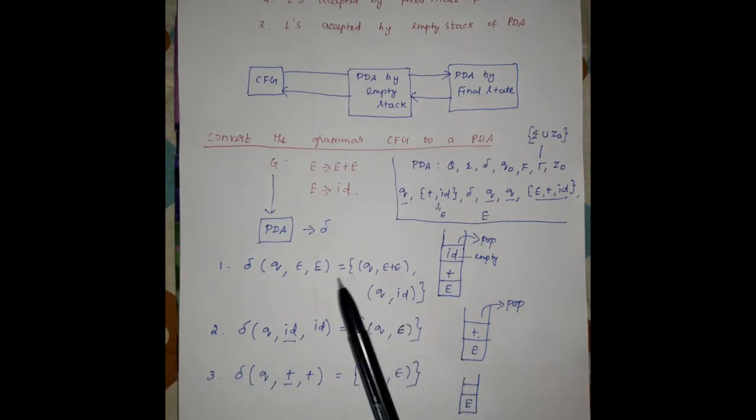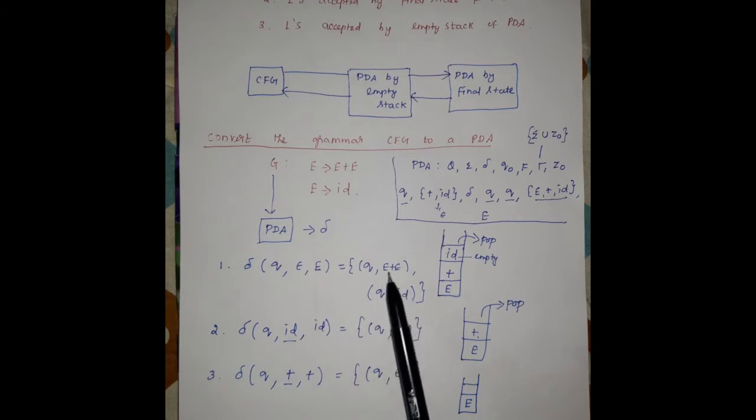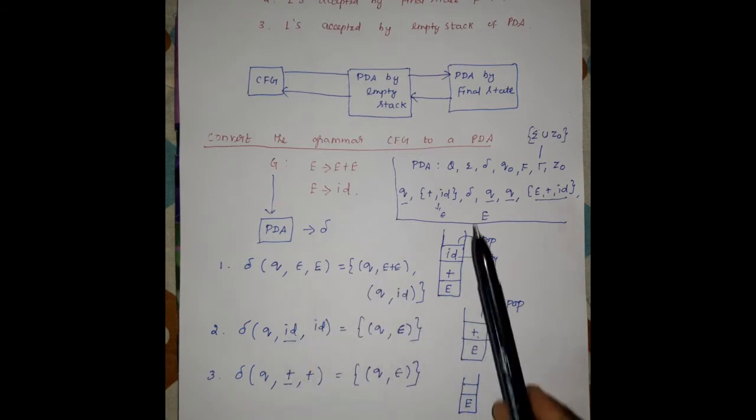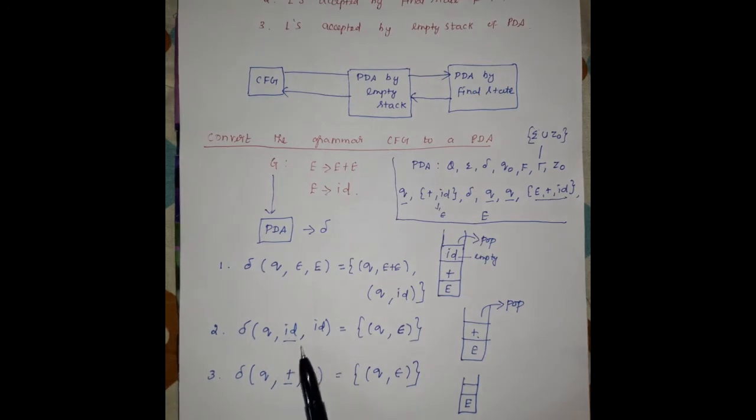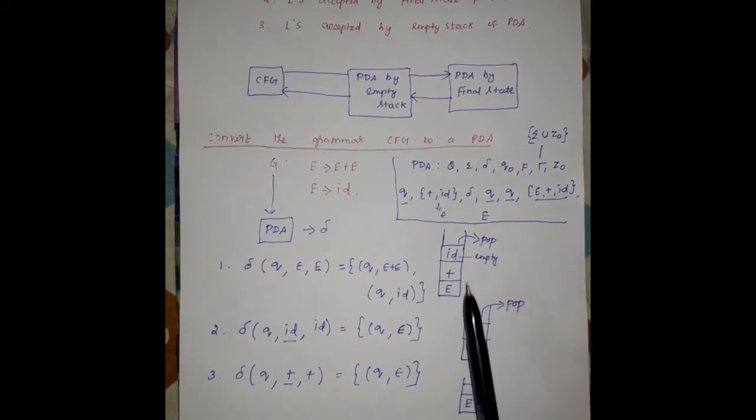After inserting plus, plus is pushed into the stack and ID is pushed into the stack. After performing the corresponding functions for capital E, we have to insert the next input symbol ID. So ID comma, now the top of the stack element is ID, so you have to write ID. For this input symbol ID and top of the stack ID, we have to perform the pop operation. So this ID is popped from the stack, so this cell becomes empty. For that reason we are writing epsilon, that is a null cell.